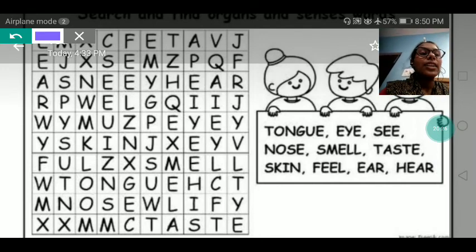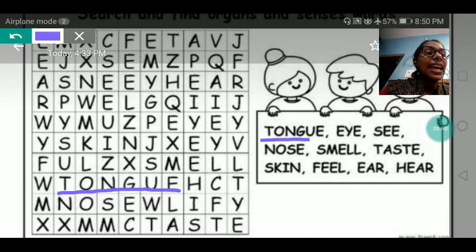My dear, just to examine you, I want a confirmation. I want my dear students to search 2-3 words in this box. I want tongue. We will search the spelling of tongue. Can anyone see where tongue is written? Yes, tongue. Here we can find the spelling of tongue. With the help of tongue, we can do what? We can taste things. Very good.